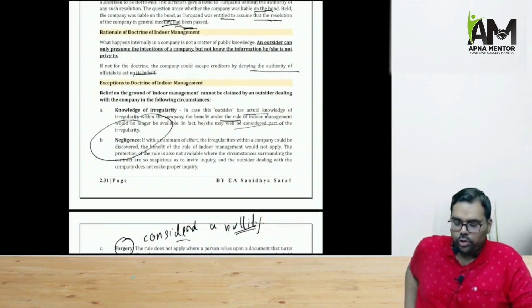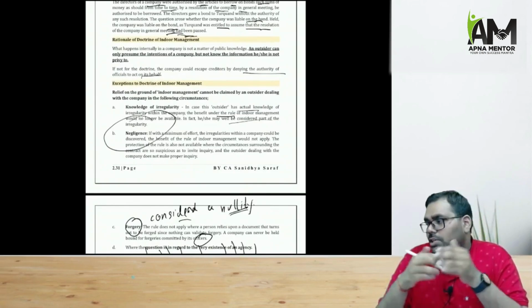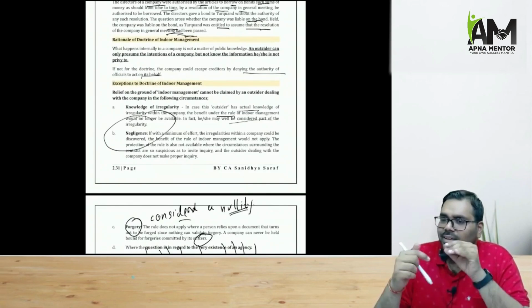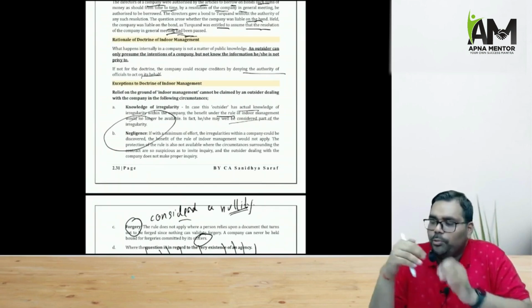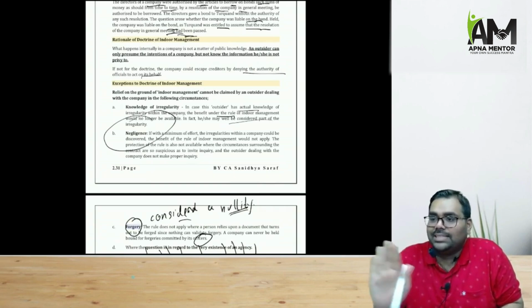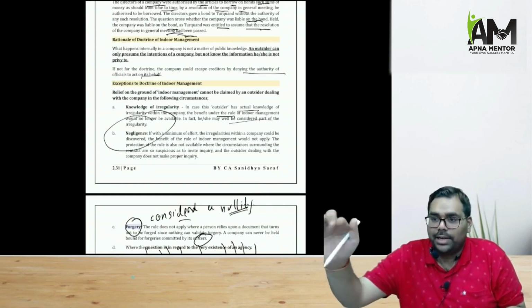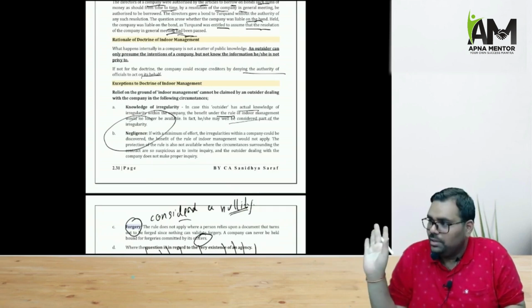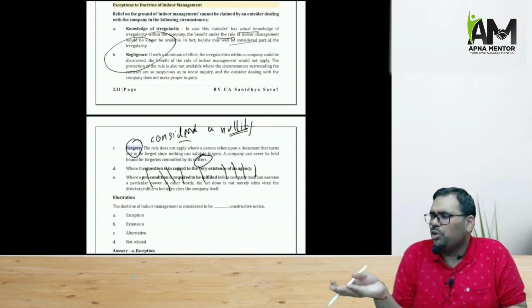But doctrine of indoor management is not applicable if the outsider already had knowledge of irregularity. For example, let us say the outsider is a member only, and he is entering a contract with the company. Now, being a member of the company, he clearly knows that SR is not passed. And then he cannot take the benefit of the doctrine, because he was aware of the same. Similarly, he could have easily found out, but he was negligent.